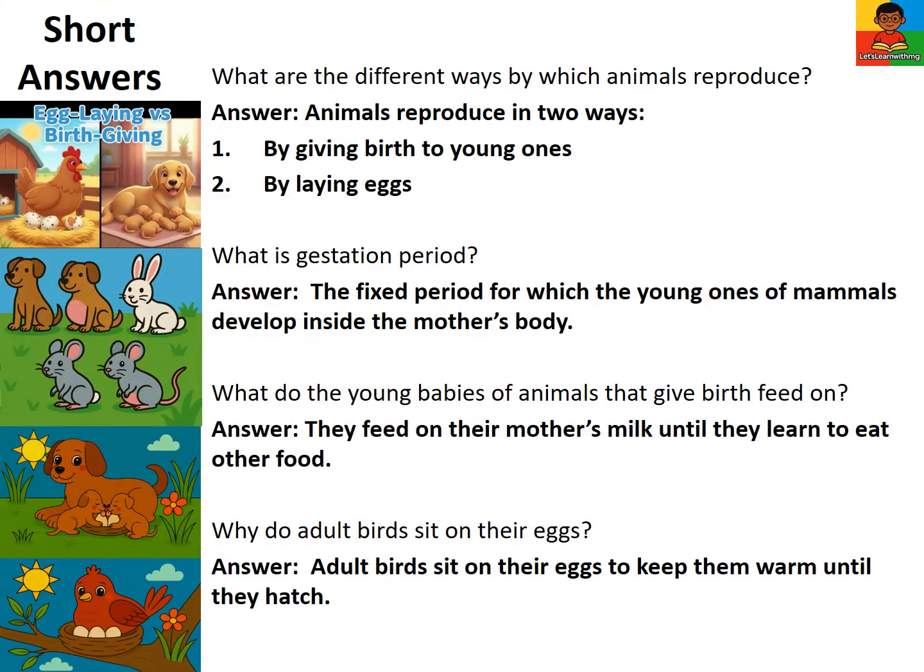Short answers. What are the different ways by which animals reproduce? Animals reproduce in 2 ways. By giving birth to young ones, and by laying eggs. What is gestation period? The fixed period for which the young ones of mammals develop inside the mother's body. What do the young babies of animals that give birth feed on? They feed on their mother's milk until they learn to eat other food. Why do adult birds sit on their eggs? Adult birds sit on their eggs to keep them warm until they hatch.